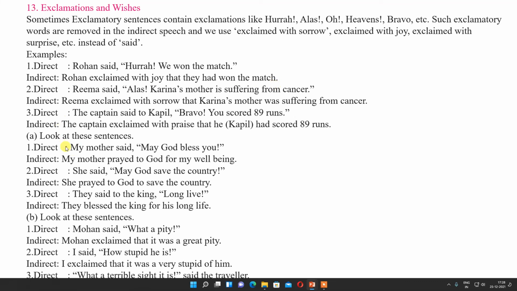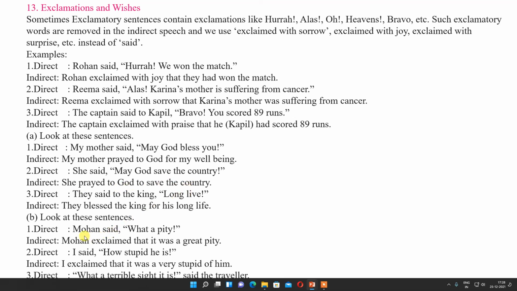Now see here a different type of sentence. My mother said, may God bless you. My mother prayed to God for my well-being. She said, may God save the country. She prayed to God to save the country.